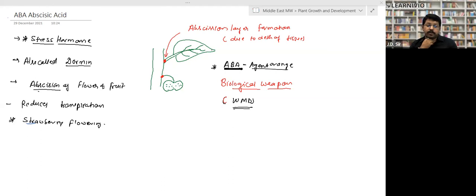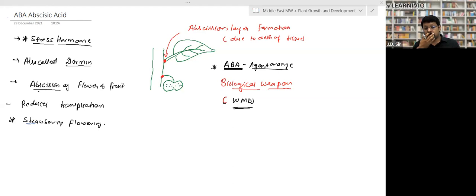For the sake of example, say there is water scarcity. So more abscisic acid formation will take place. Now what will happen? It will reduce the rate of transpiration, right? Due to the decrease in the rate of transpiration, it will save water and keep the plant alive for a longer time.